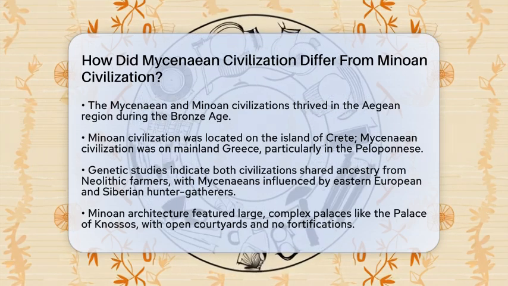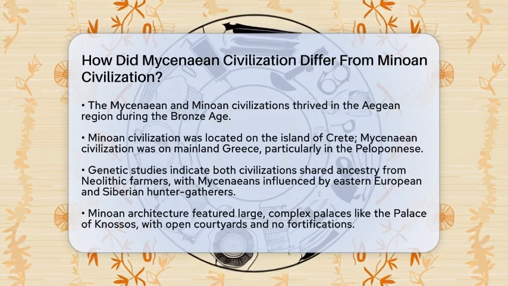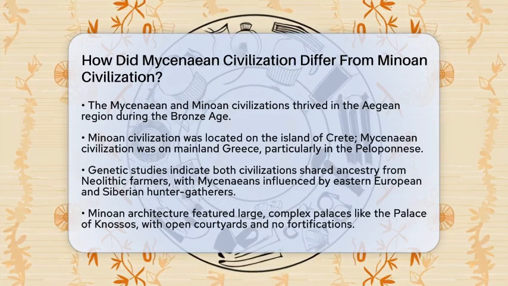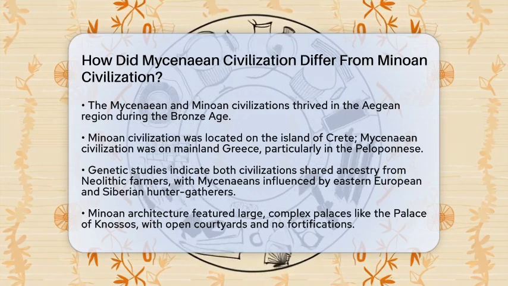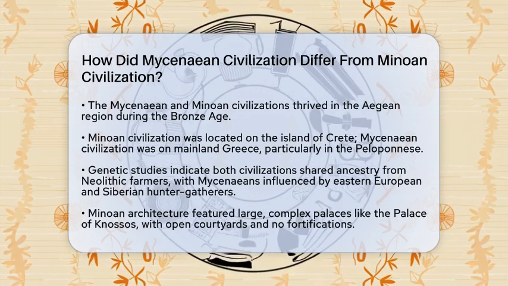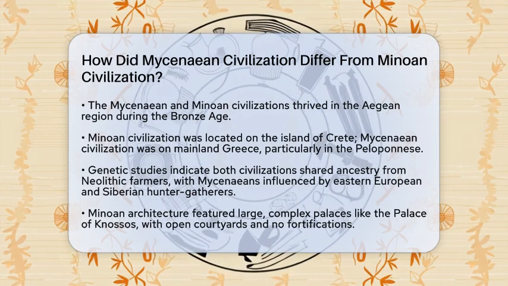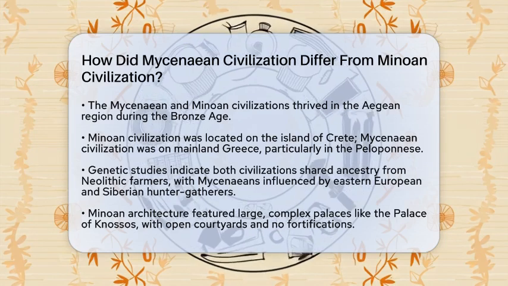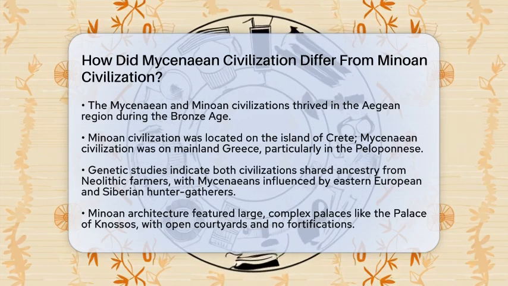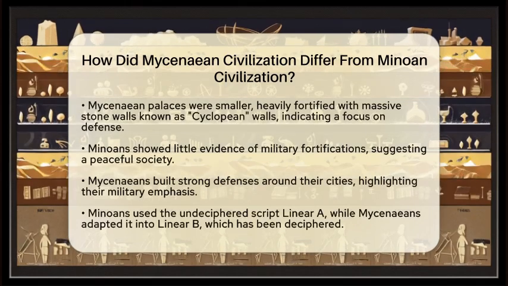First, let's talk about where these civilizations were located. The Minoan civilization was primarily based on the island of Crete, while the Mycenaean civilization was found on mainland Greece, especially in the Peloponnese region. Genetic studies show that both groups shared ancestry from Neolithic farmers, but the Mycenaeans had additional influences from Eastern European and Siberian hunter-gatherers. Next, we can look at their architecture and urban planning.